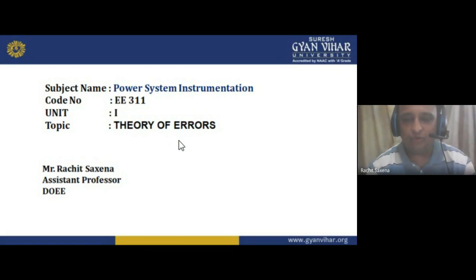Instrumentation means if we want to measure something, we need an instrument. That instrument is for the measuring purpose. So here we have the instrumentation for the power system. So it comes in the power system part. Power system is a very wide subject. We can't say the power system has only one subject. In power system we have so many subjects.